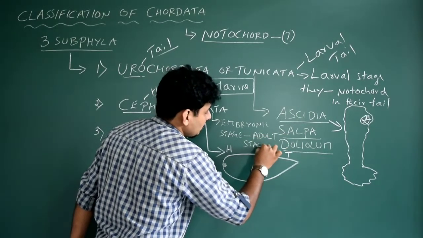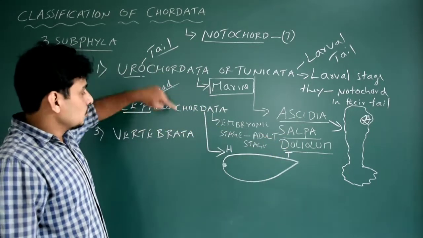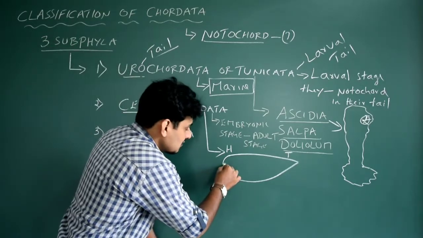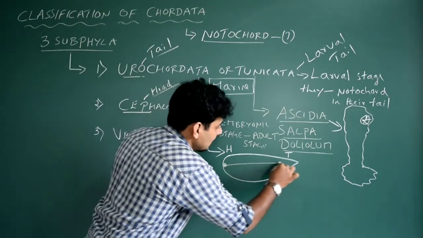So please note this point. I will not write that. You write: notochord is present throughout their life. From where to where? The notochord starts from the head and extends till the tail portion.